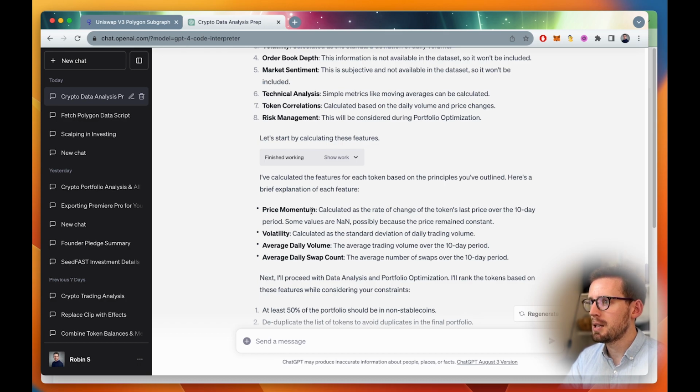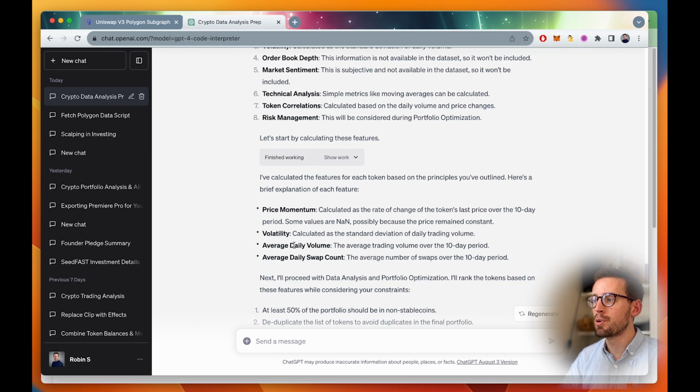And yeah, so price momentum, I think it made a mistake here, to be honest, because it doesn't actually have prices. Like I said, it doesn't have prices in the historic data. It's just got liquidity pool data. And it said here that it was calculated as a rate of change of the token's last price over a 10-day period. Some values are NaN, which is null, possibly because the price remained constant. I mean, that's obviously not true. So I think maybe there was a mistake here. I might need to be clearer about what the 10-day historic data contains, so that it doesn't try to use that to find out the price momentum.